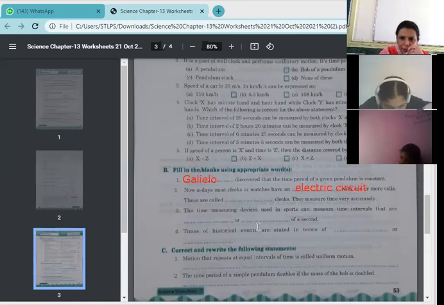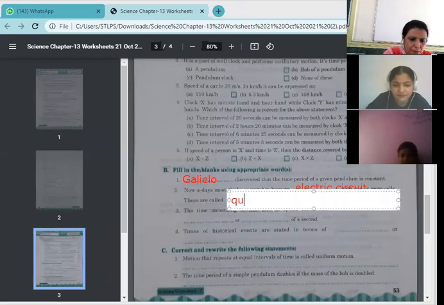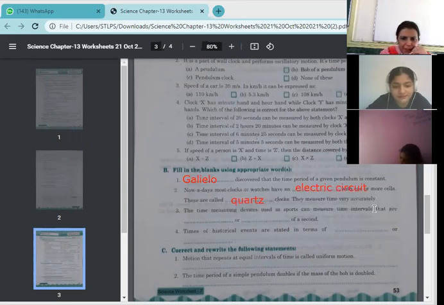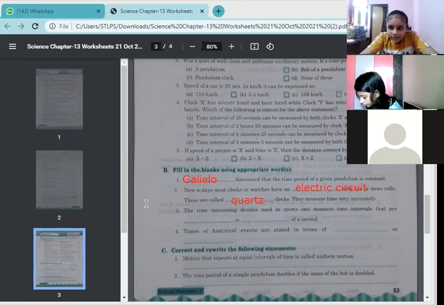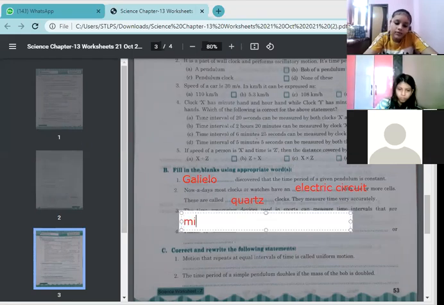Next. These are called quartz clocks. They measure time very accurately. The time measuring devices used in sport can measure time intervals that are dash or dash of a second. Did you find this paragraph or not? Yes, Vedika. Ma'am, millionth or billionth of a second. Millionth or billionth of a second.